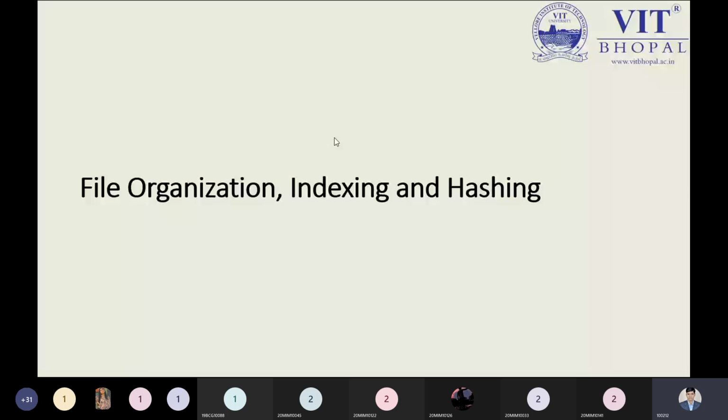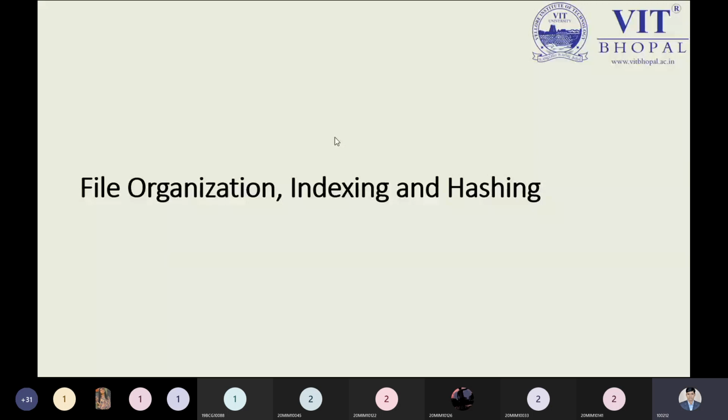Okay, students. So after understanding the storage physical media, now we have to understand what is meant by file organization, indexing, and hashing. These are important terms for examination purposes. When talking about file organization, just like a data structure, we need to understand the structure of data.